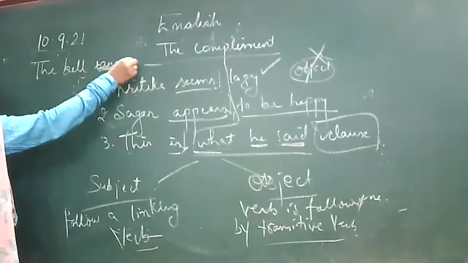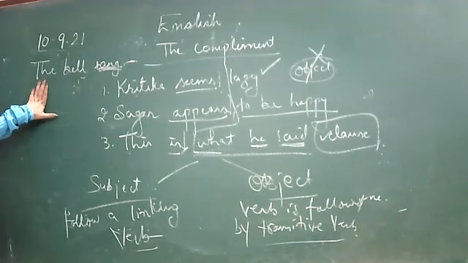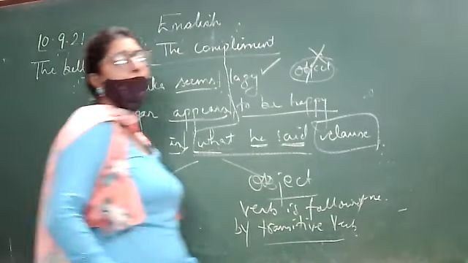Rang is the verb. Does it need any object to complete its meaning? Complete this sentence then. Pragati, complete this sentence. The bell rang in the morning.